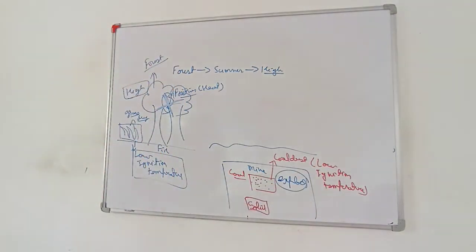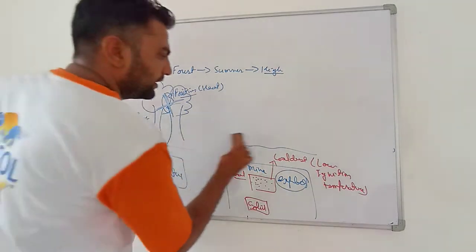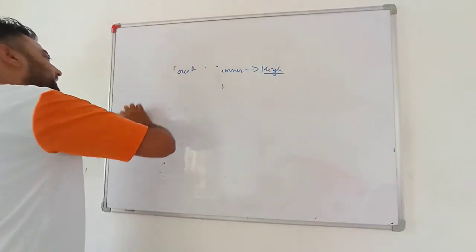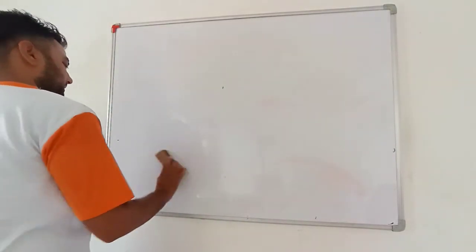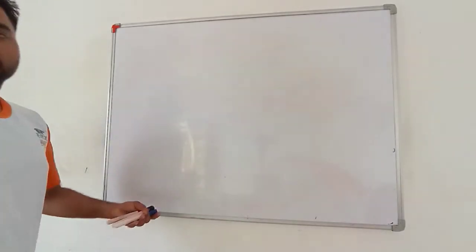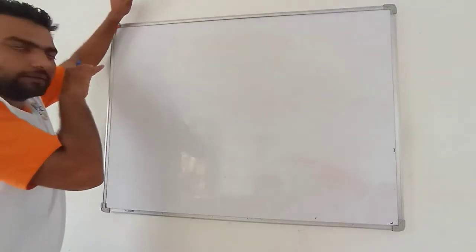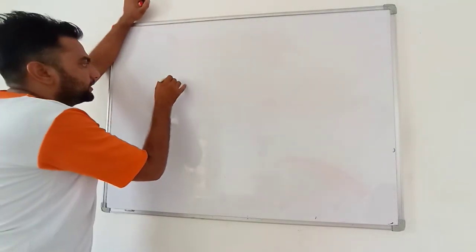Okay my dear students, very important, you must be knowing how to prove that ignition temperature is required. So there is an activity by which you can show that ignition temperature is required, otherwise the burning process will not take place.